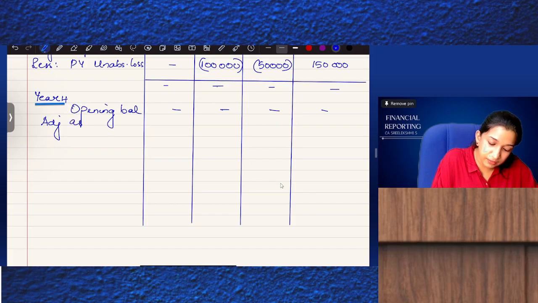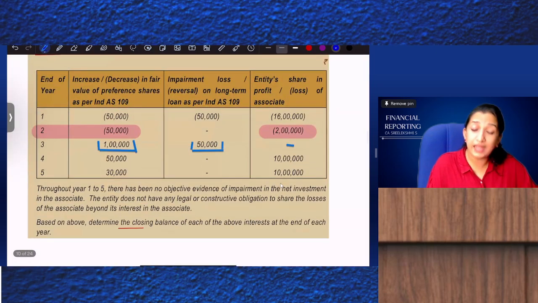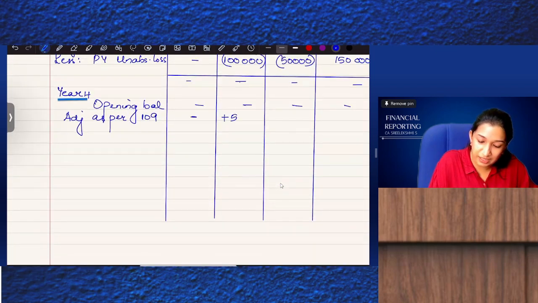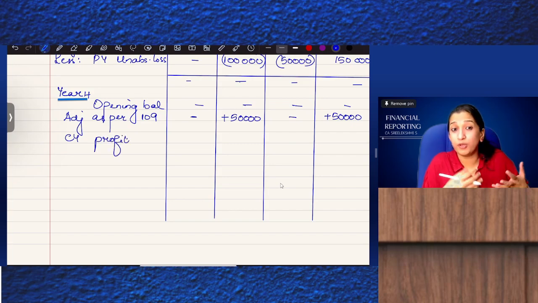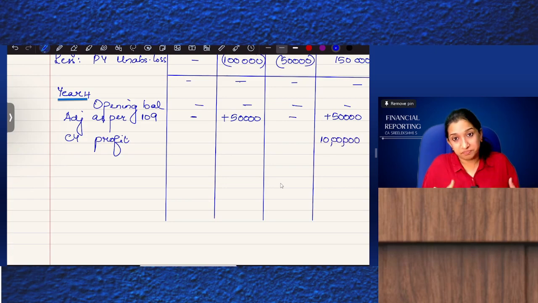Adjustment as per Ind AS 109, 50,000. And current year there is a profit of 10 lakhs. So preference shares increased by 50,000. And current year profits. So is there an unabsorbed loss? Nothing, no unabsorbed loss to adjust. So the entire 10 lakhs we can distribute to the carrying value of investments.